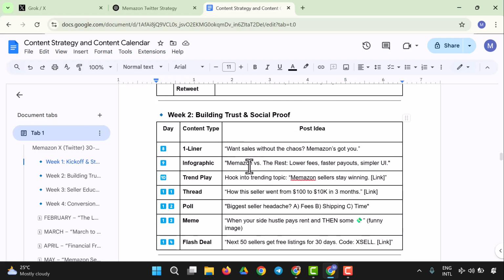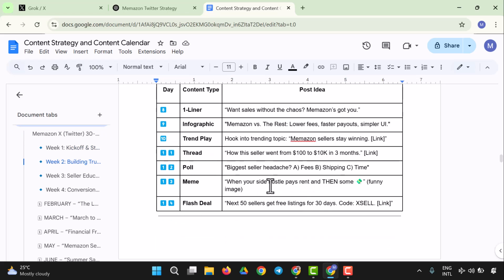So let's say we have all this and it says how to hook into trending topics, Amazon sellers staying winning, how the seller went from 100k to $100 to 100k, the biggest seller headache. So there are a lot of refinements we have to do to this. So let's say we have a poll. As you could see, there's a content type right here. We have a one liner content type, we have an infographic, we have a trend play, we have a thread, we have a poll, we have a meme, we have a flash deal.